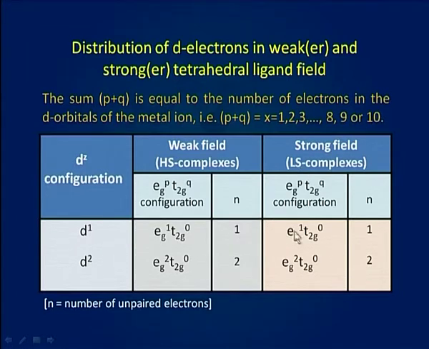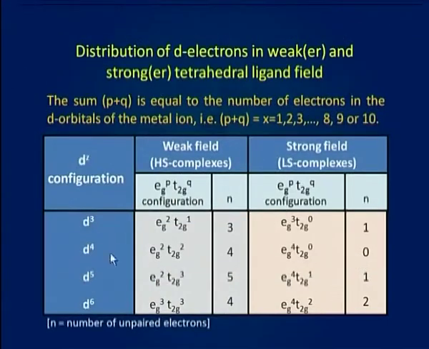Therefore, the number of unpaired electrons for both is also similar.